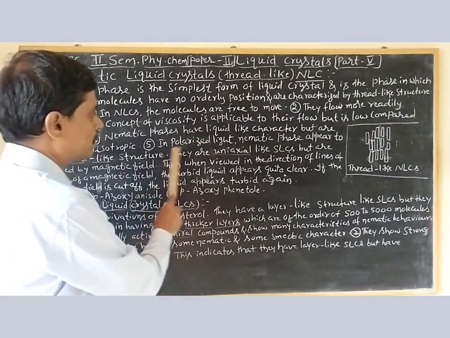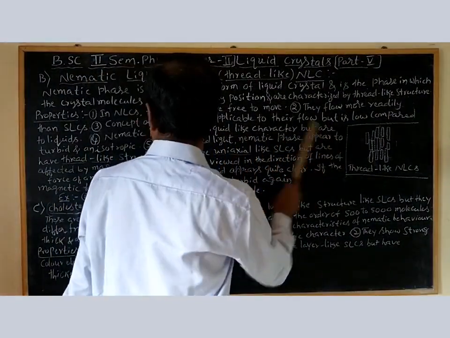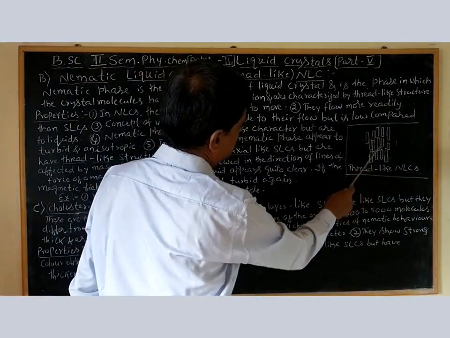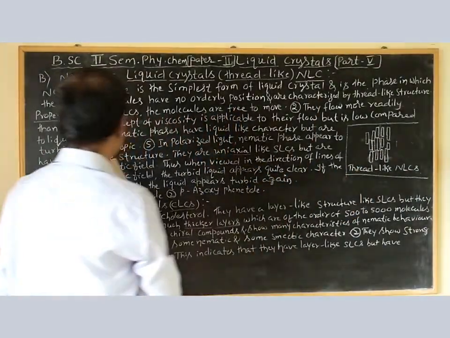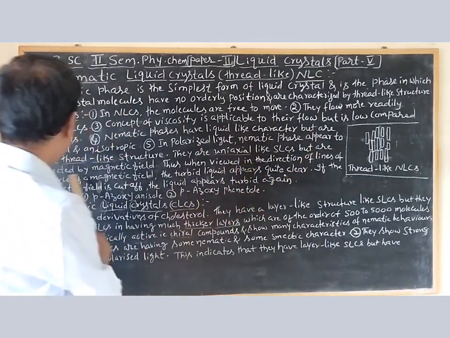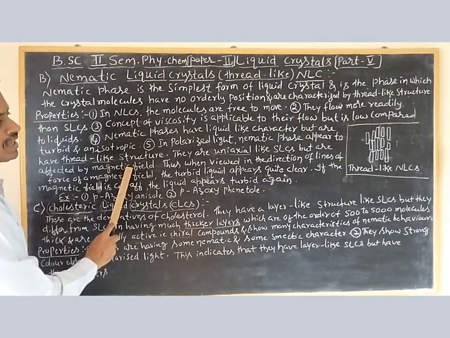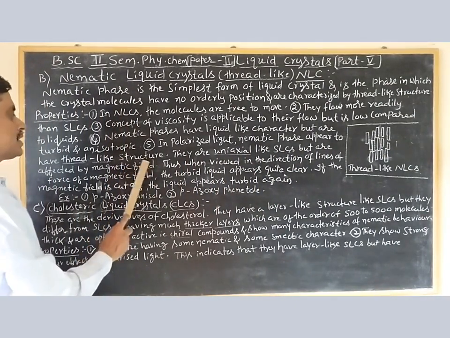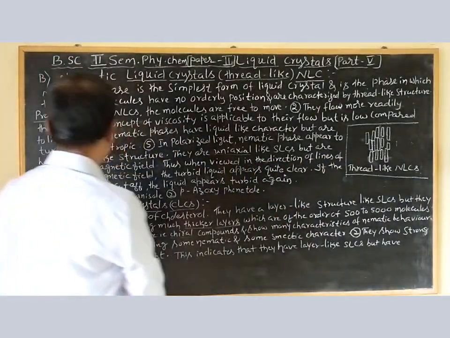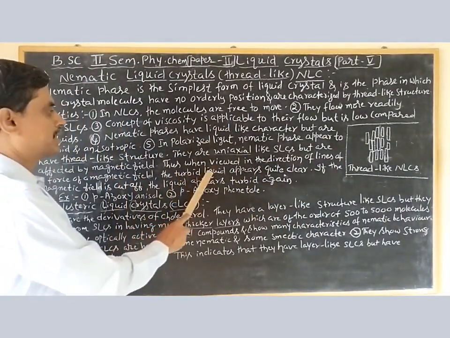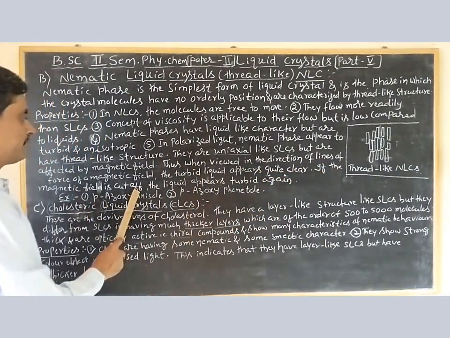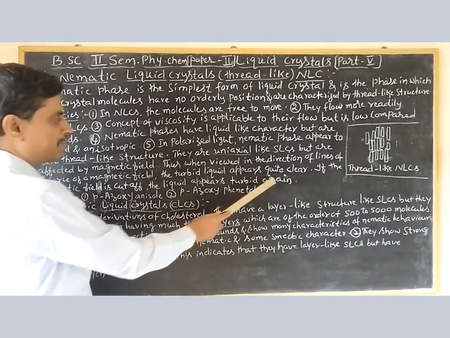Fifth one, in polarized light, nematic phase appears to have thread-like structure. This is the thread-like structure of the NLCs. This is just like threads. They are uniaxial like SLCs but are affected by magnetic field. This is the important difference between the SLC and this one. These are affected with magnetic field. Thus, when viewed in the direction of lines of force of a magnetic field, the turbid liquid appears quite clear. If the magnetic field is cut off, if it is removed, the liquid appears turbid again.